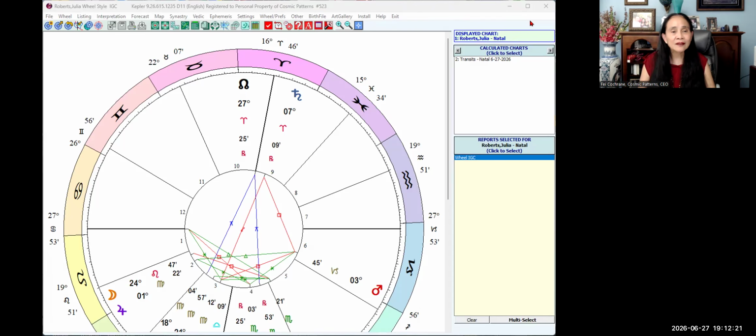From its beginning on MS-DOS to today's powerful Windows platform, Kepler has remained a trusted companion for astrologers around the world, including beginners and professional astrologers. And this is only the beginning of what's to come. Yeah, very exciting.